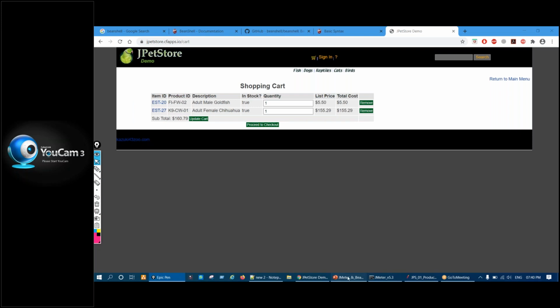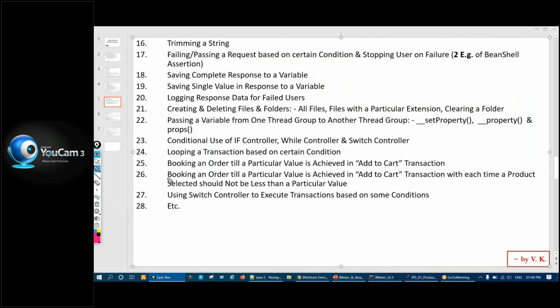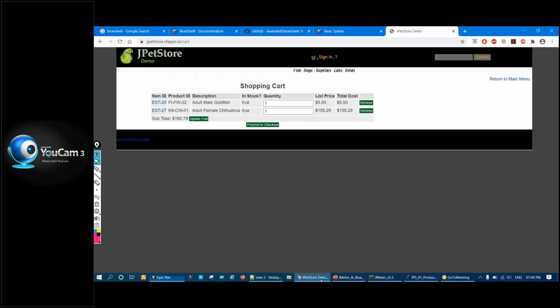Another example on that, the third one, number 26. Let us say the item that is getting picked should not be less than a given value. Suppose I am saying $30. The given value is $30. So if the first item it has picked is $5, it should not be less than $30. Then only it should pick an item. Otherwise, it will re-loop and select an item which is greater than $30, and then only he will add it to the cart, and then proceed to checkout.